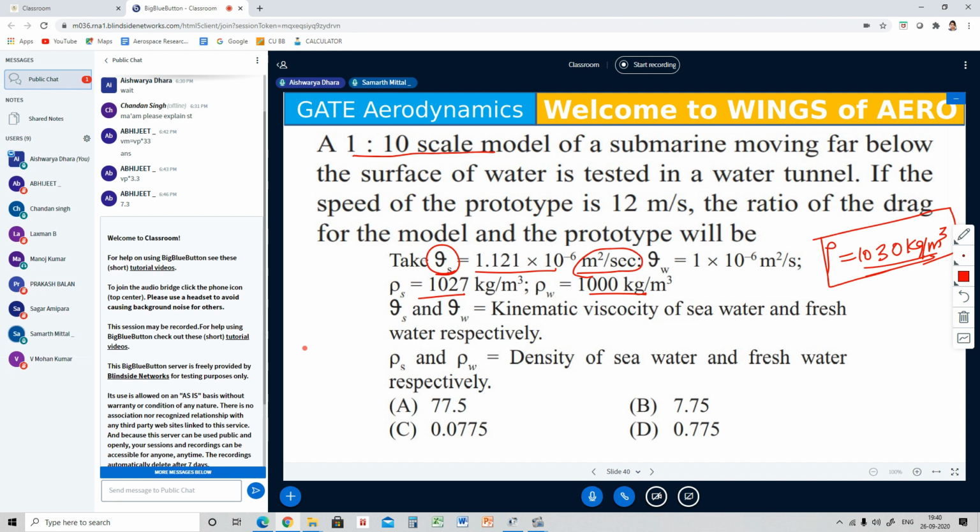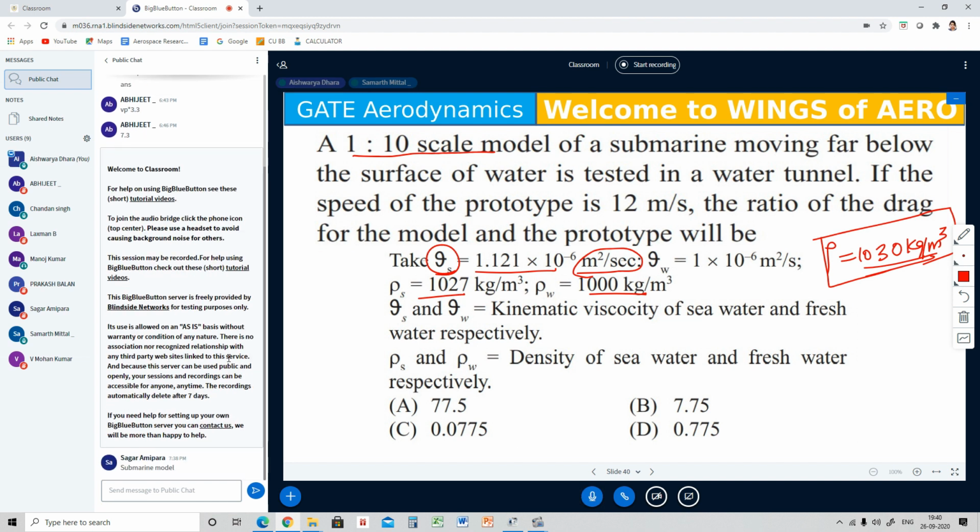Exactly. Then others. Ma'am, what is the meaning of 1:10 scale model? It's good. 1:10 scale model means the length of the model is equal to 10 times the submarine.